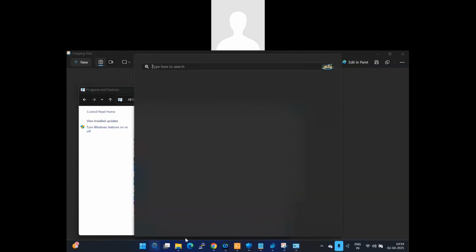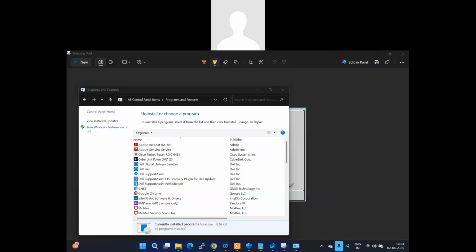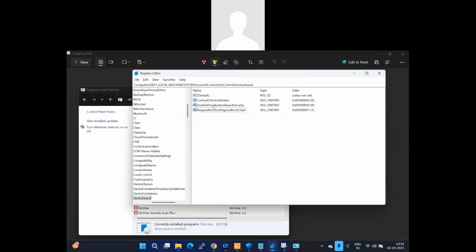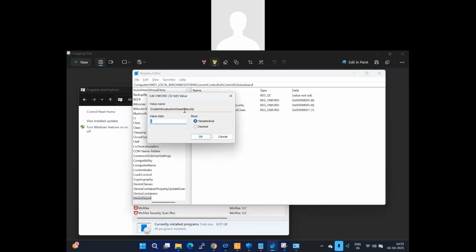And second, go to Registry Editor, and you need to turn it off one more time in your virtualization based security. So just follow the path. Go to Computer, HKEY_LOCAL_MACHINE, System, CurrentControlSet, Control, DeviceGuard. Once you are in DeviceGuard, you have to create a new DWORD 32-bit value. Make the value as 0 and put the name as EnableVirtualizationBasedSecurity. Make the value as 0.